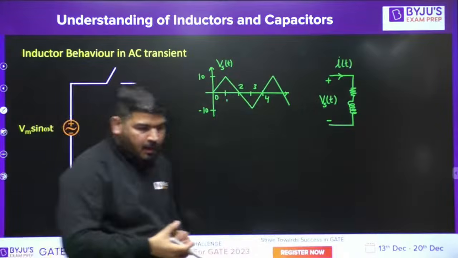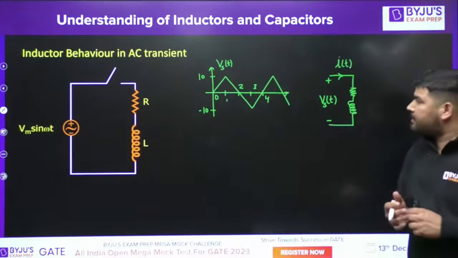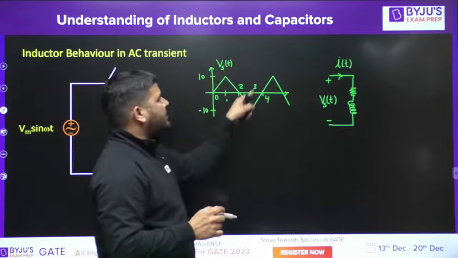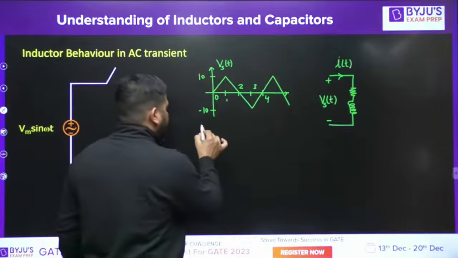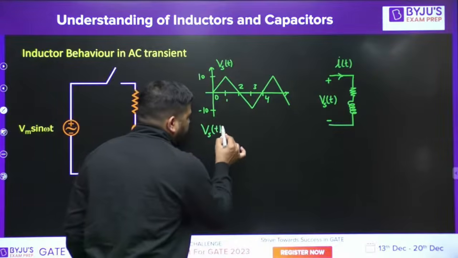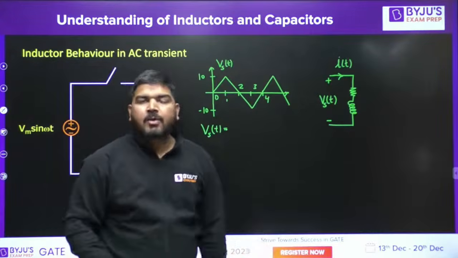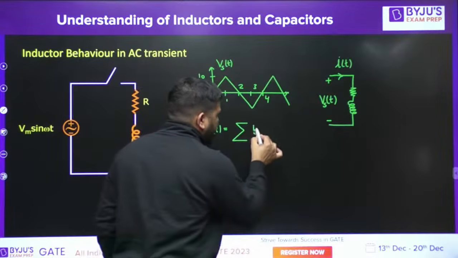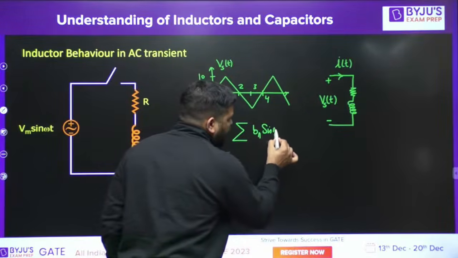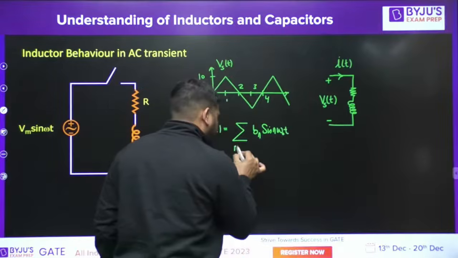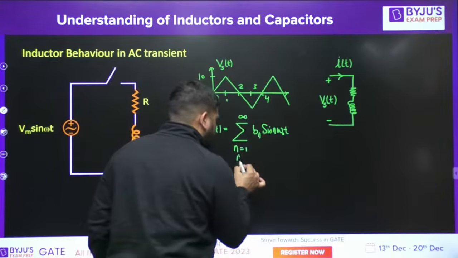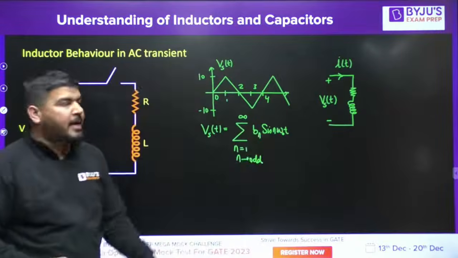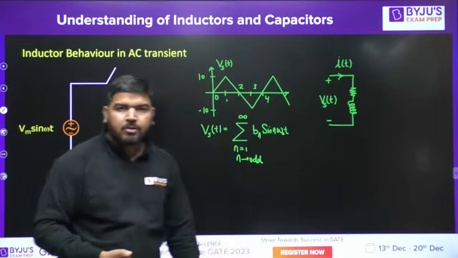Why is this current periodic? The reason is, according to Fourier, you can expand this. You can say that Vs(t) contains sinusoidal terms, odd harmonic sine terms. So it can be represented as summation Bn sin(n omega naught t), n from 1 to infinity, and n is odd. It contains odd harmonic sine terms because it has odd half-wave symmetry also.